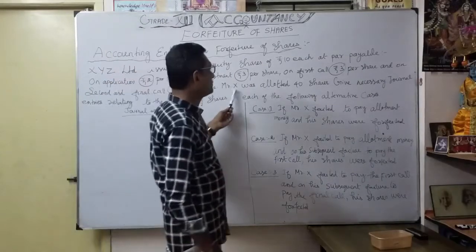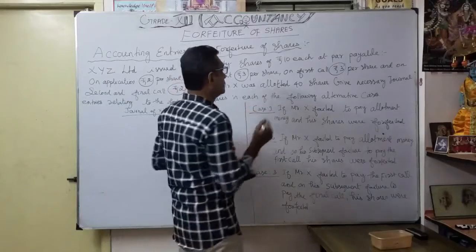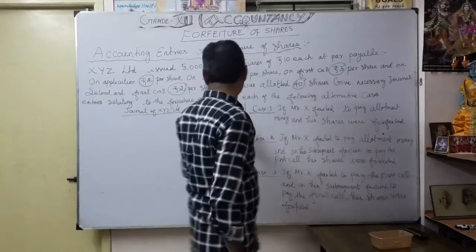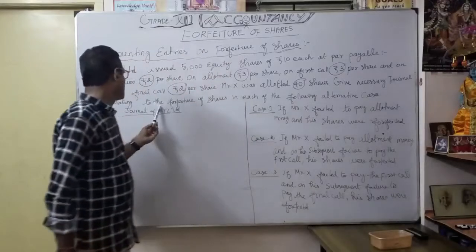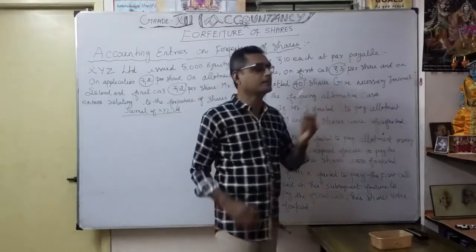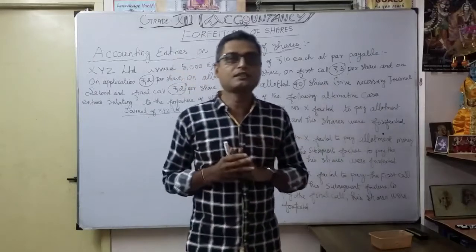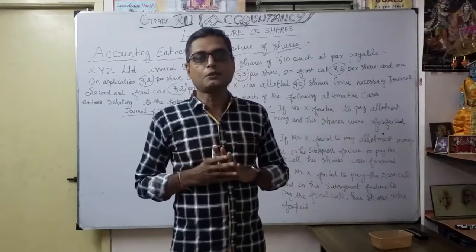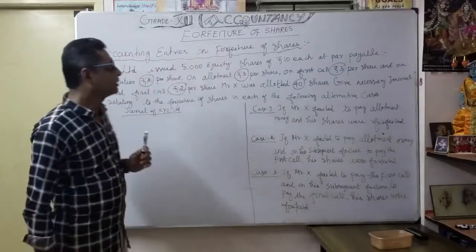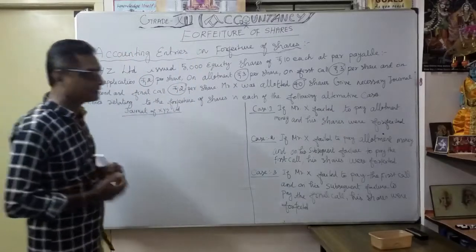Then Mr. X was allotted 40 shares. Give necessary journal entries relating to the forfeiture of shares in each of the following alternative cases. Now we are going to discuss the different cases, so you can clearly understand how we pass the journal entry on forfeiture of shares. Now case number 1.